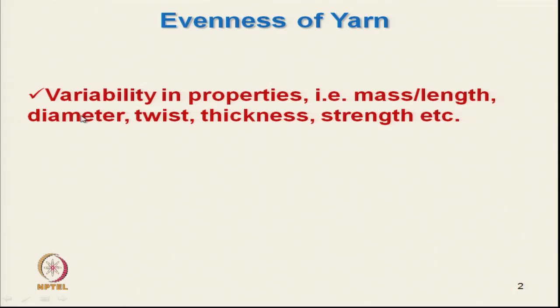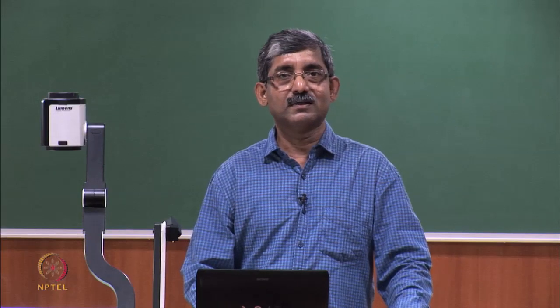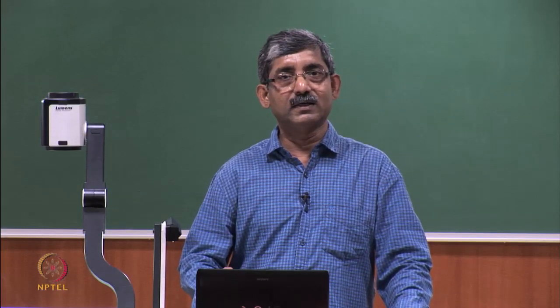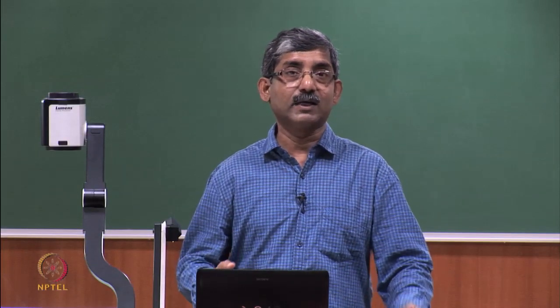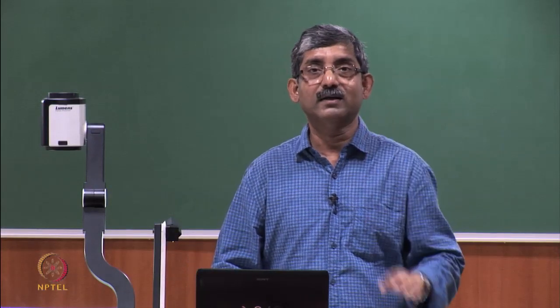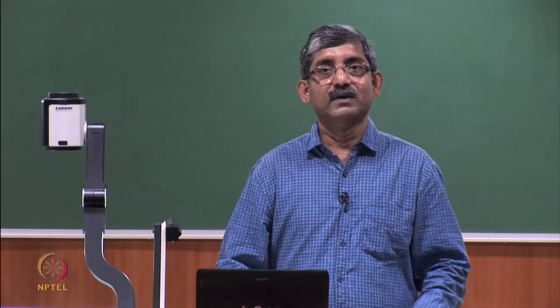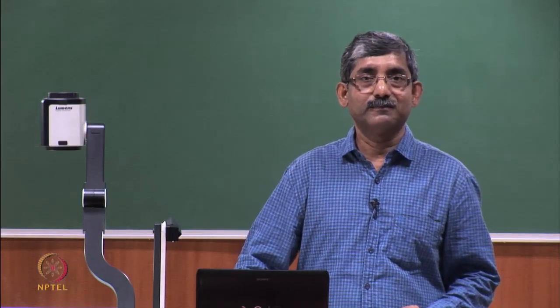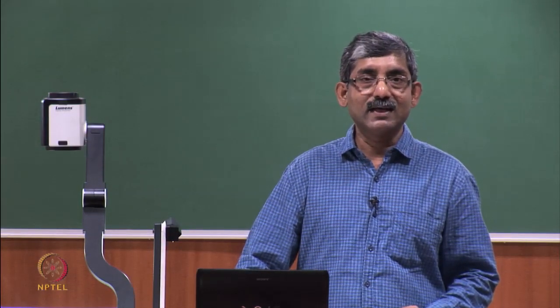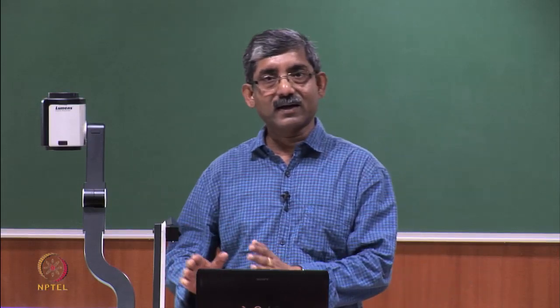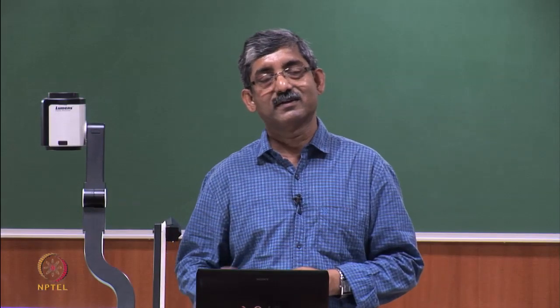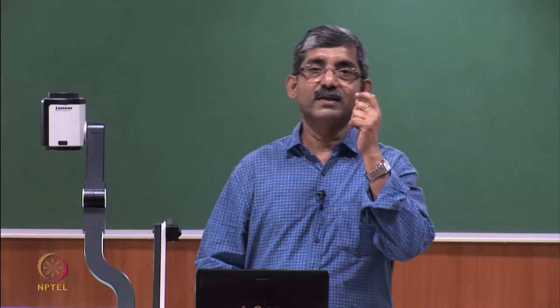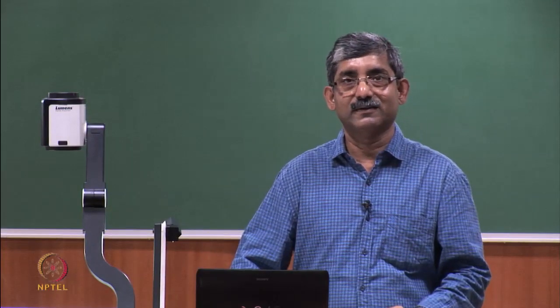So, in our discussion in this topic, we will discuss the variability in textile yarn, particularly spun yarn, in terms of mass per unit length or in terms of diameter. Twist and strength are directly related with these characteristics, with the variation in mass per unit length.